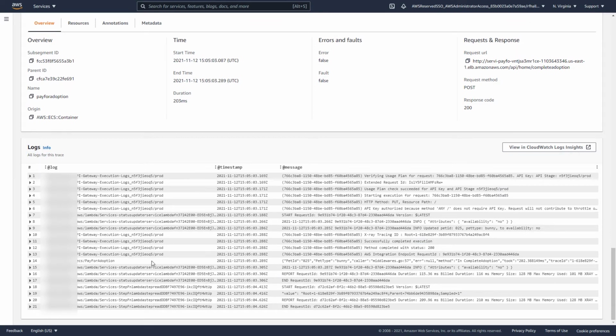Now, where this can be valuable is that you'll notice that we have API Gateway access logs. We have logs from AWS Lambda, back to API Gateway, then ECS, another Lambda function, and really where this helps is that for a given request, we're able to find where that specific error is. And this really demonstrates the power of observability, because we can go from a service map where we can see latency or errors.